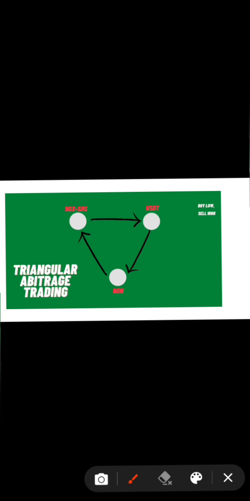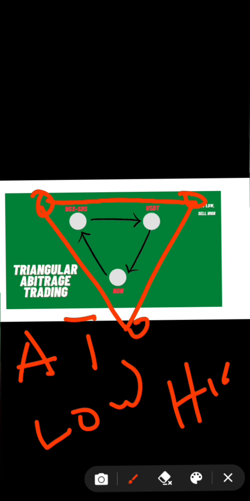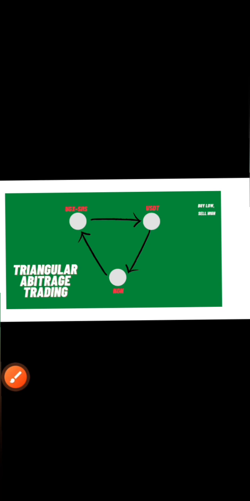So what is triangular arbitrage trading system? It is called triangular because it is shaped in a form of triangle, right? And anything that has arbitrage trading, it means you're buying low and selling high. So these are the things that we are going to be looking at, how you can buy low and sell high on Binance P2P through Binance merchants and earn yourself some decent income every single day.